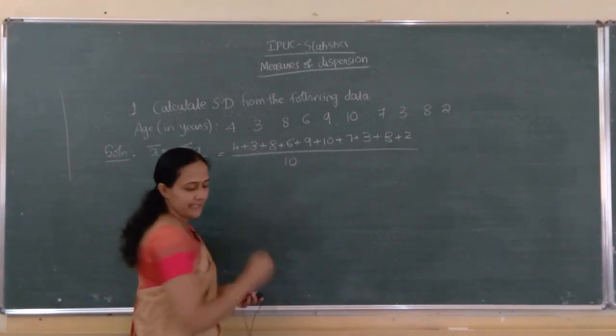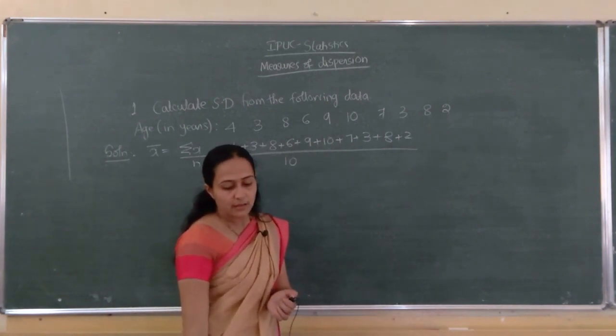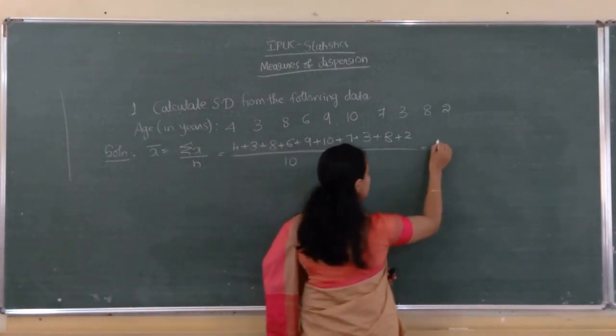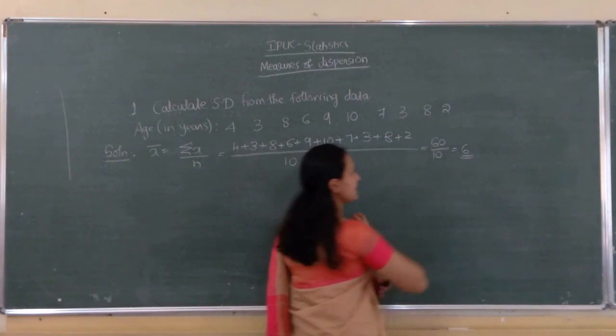Divided by 10. The answer is 6, because 60 divided by 10. So x bar is 6.